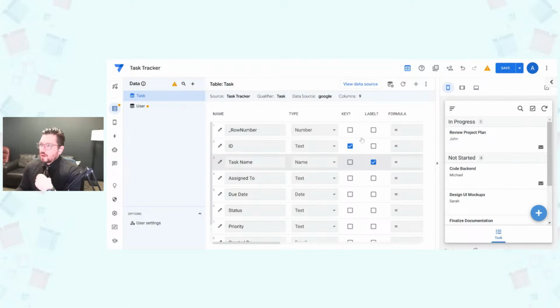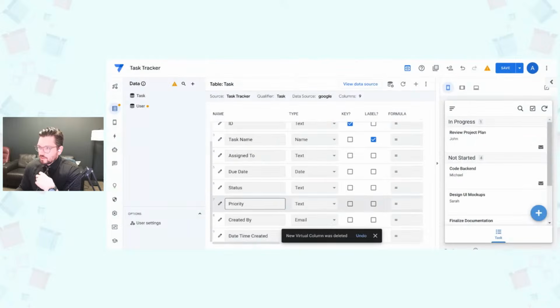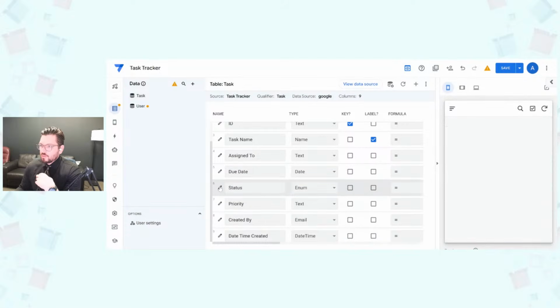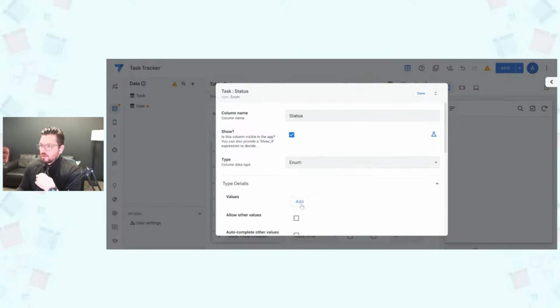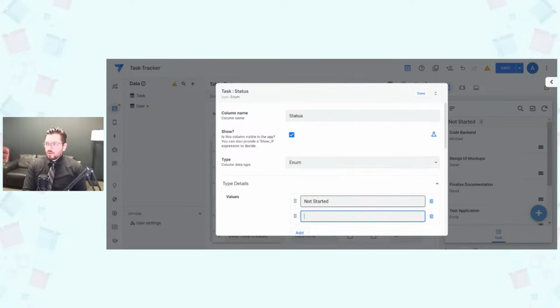So one trick that I like to do is I like to add a virtual column. And let's actually, before we get to that one, let's make sure our status is set up. So status should be an enum. It should be a list of values, which would be not started and in progress. And then we'll also have completed.